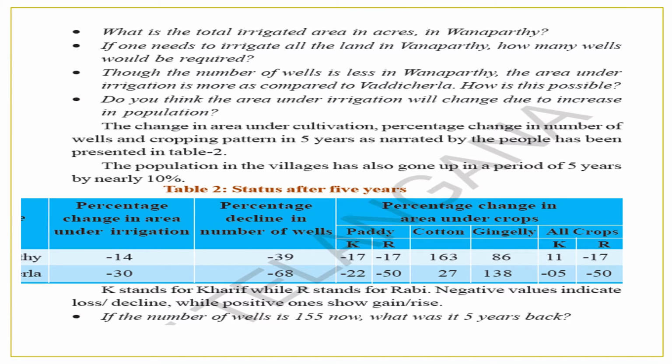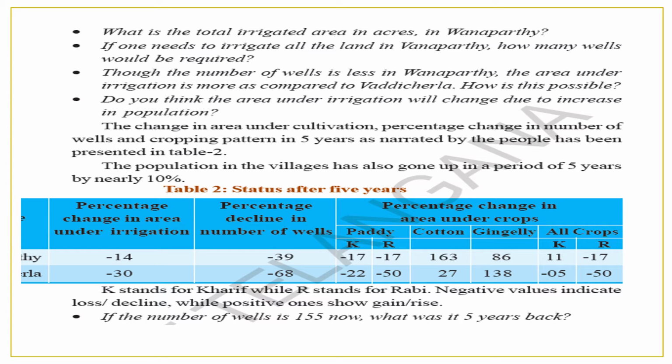Paddy grows, cotton grows, ginger grows, all crops. What is the total irrigated area in acres in Vanaparthi? If one needs to irrigate all the land, how much water would we need from each well to water these crops every day? Though the number of wells is less in Vanaparthi, the area under irrigation is more compared to Vadicherla. How is this possible? Do you think the area under irrigation will change due to an increase in population?